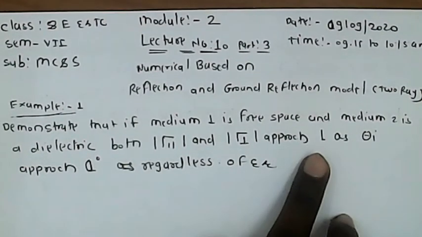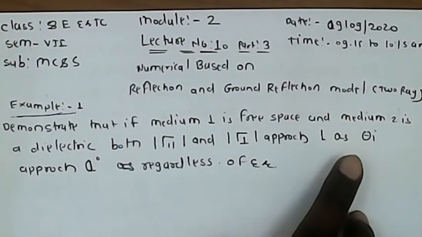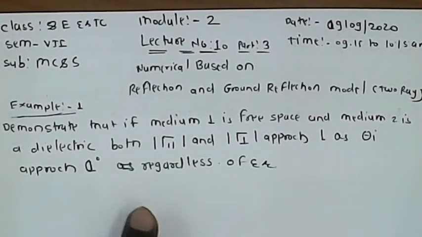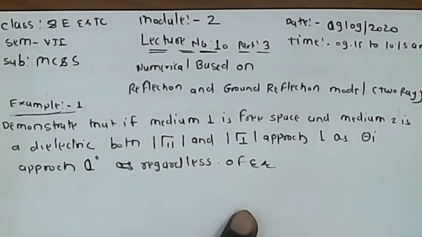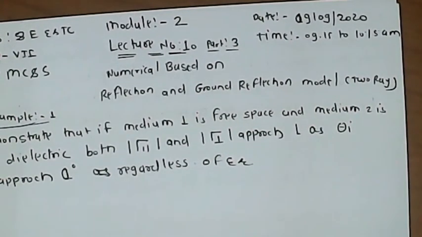We can prove this as the incident angle theta I approaches 0 degrees, regardless of the relative permittivity.